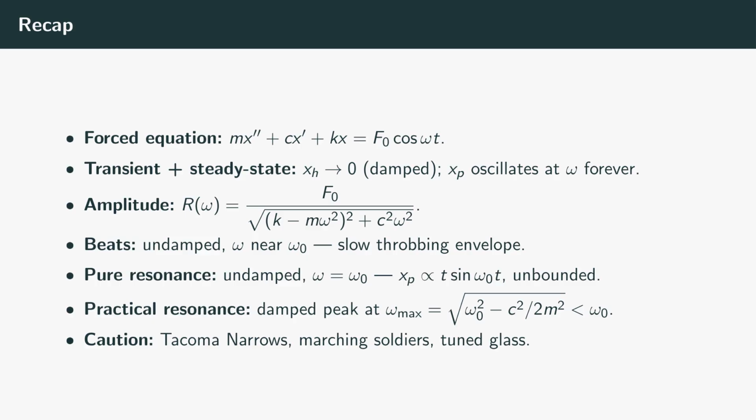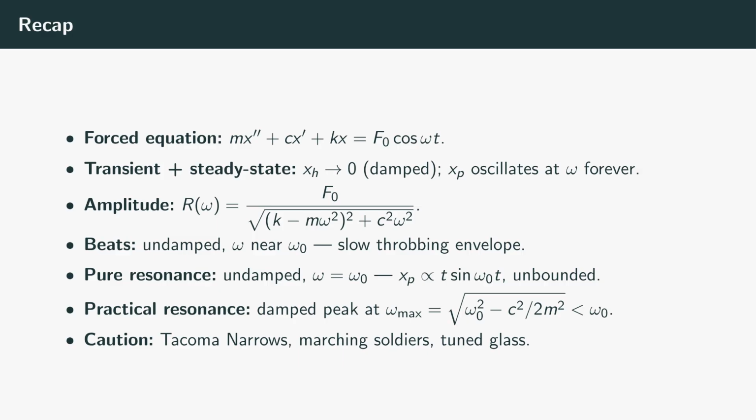Let's recap. We drove the spring with an external force, giving mx double prime plus cx prime plus kx equals f naught cosine omega t. The solution is a transient plus a steady state. The transient solves the free equation and fades to zero when there is damping. The steady state oscillates at the driving frequency forever, with amplitude f naught over the square root of the quantity k minus m omega squared plus c squared omega squared.